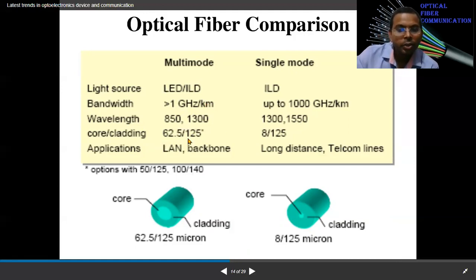For the core-cladding ratio, you can see here for multimode it is 62.5 micrometer to 125 micrometer. The cladding diameter is always larger than the core. However, in the case of single mode fiber, the core is reduced: 62.5 gets reduced to about 8 while the cladding remains the same. So the core diameter becomes about 8 times less for single mode fiber. The reason is that it accommodates one mode only, and the larger the core diameter, the more modes it accommodates.